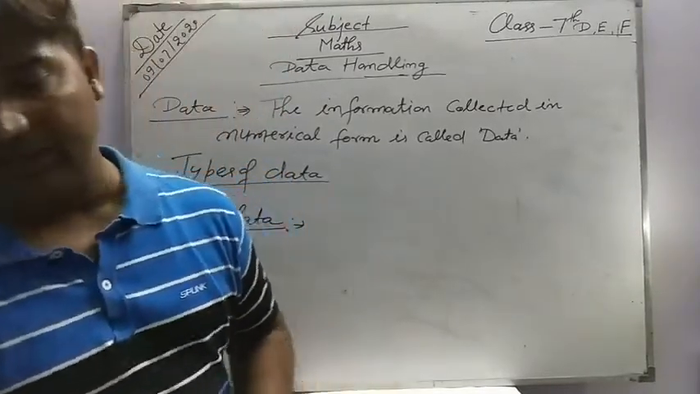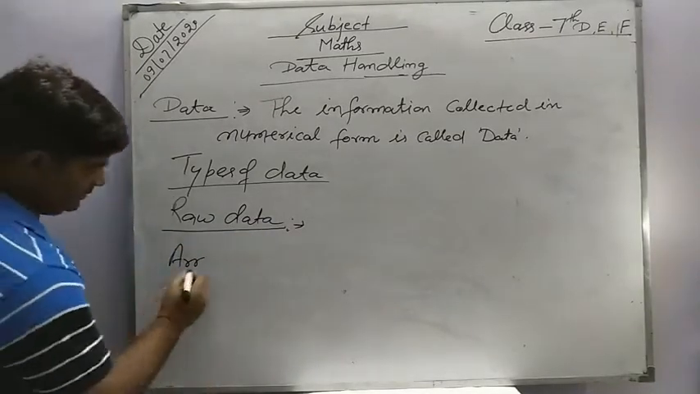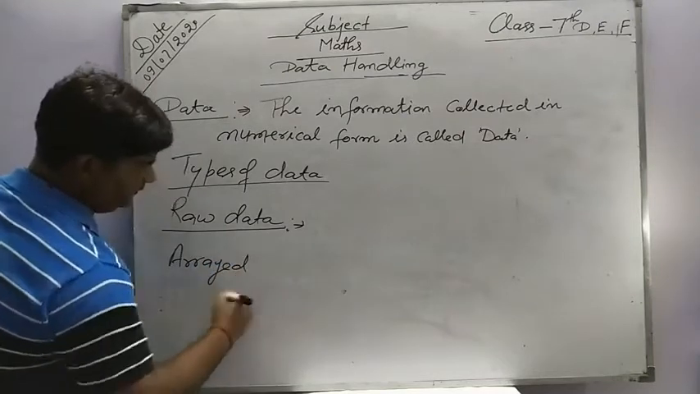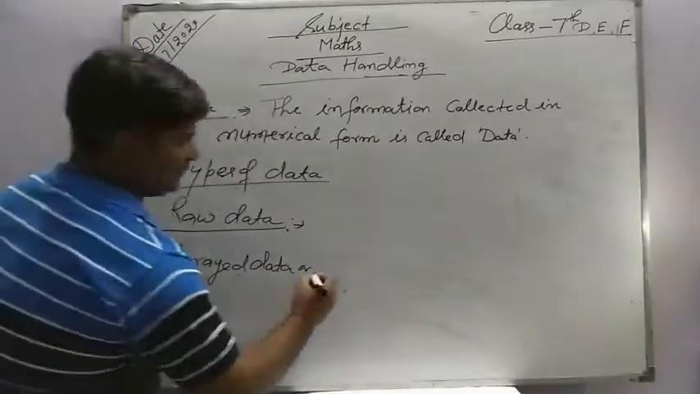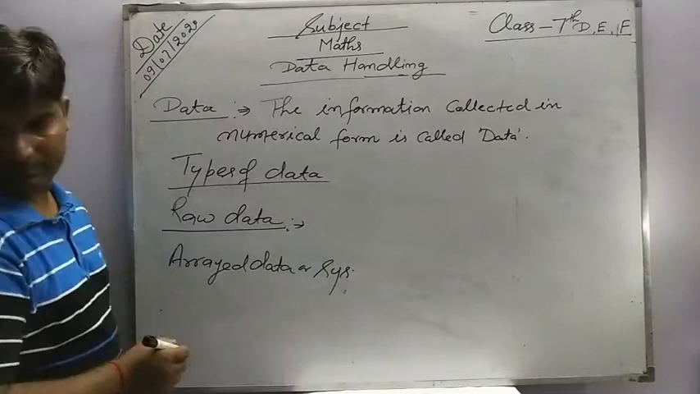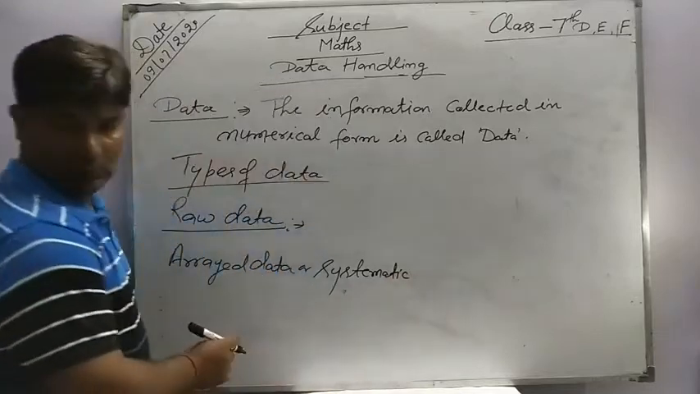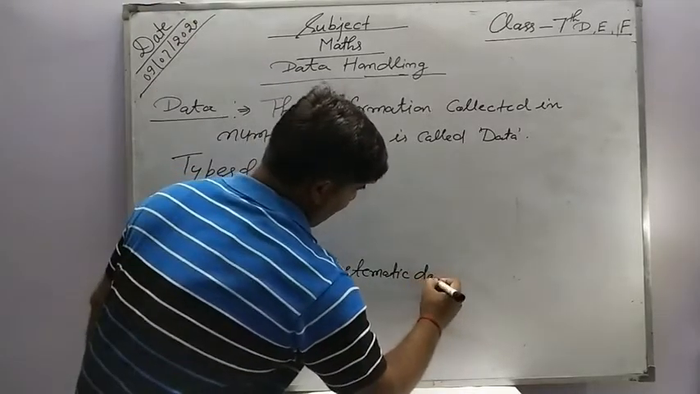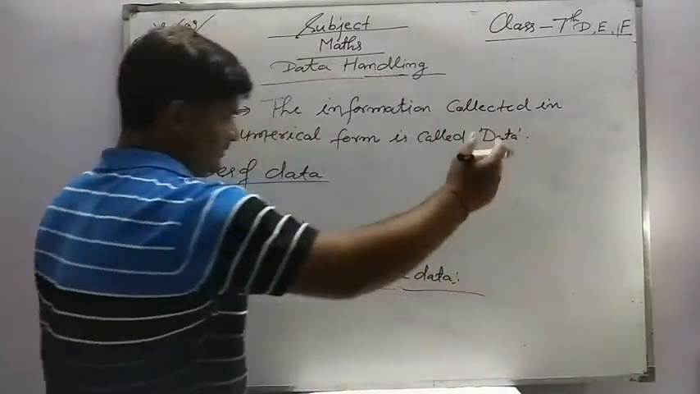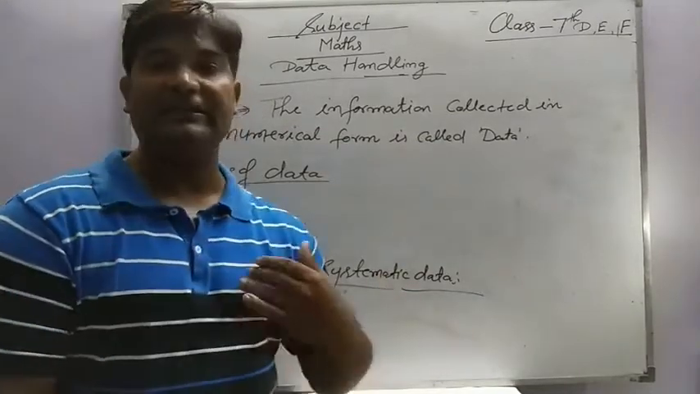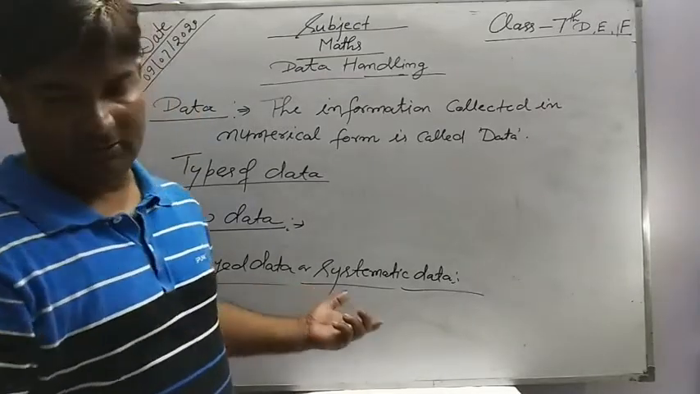Okay, the next one is arrayed data, or we can also say systematic data. Systematic data means the data which are arranged in ascending or descending order, called systematic data or arrayed data. Is it clear?